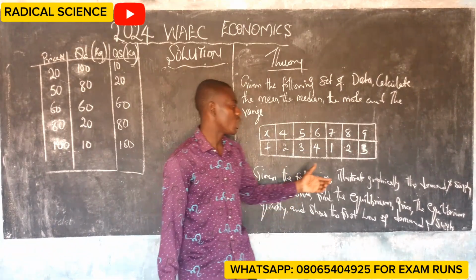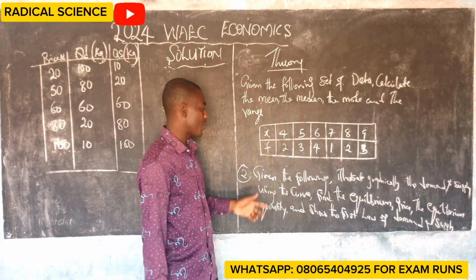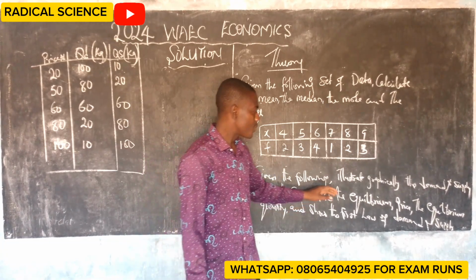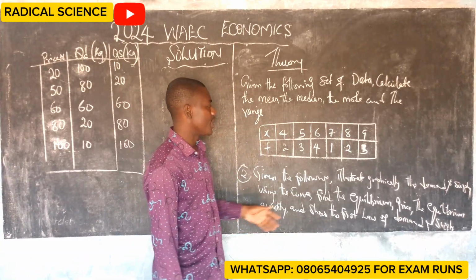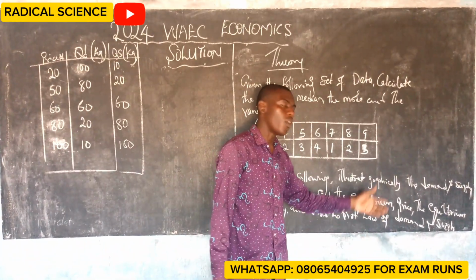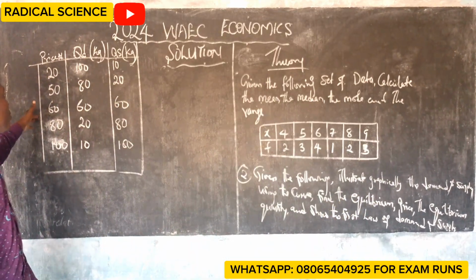They said we should illustrate the demand and supply, using the curve, find the equilibrium price. We're going to find the equilibrium price, the equilibrium quantity, and show the first law of demand and supply. Look at the question given to us.